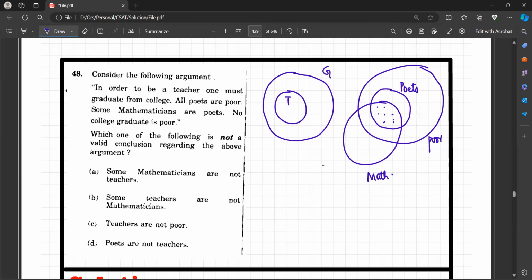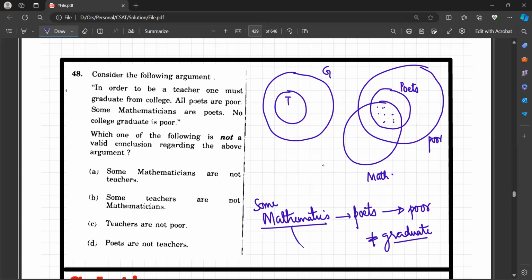Let us check. Some mathematicians here are poets. Now, some poets are also poor, but no poor is a graduate. Since some mathematicians exist who are not graduates, that means they cannot be teachers. As simple as it is, because all teachers are graduates, right? So those mathematicians who are not graduates cannot be teachers. Got it? So some mathematicians are not teachers. This will be a true statement.